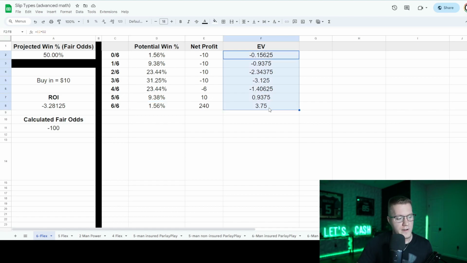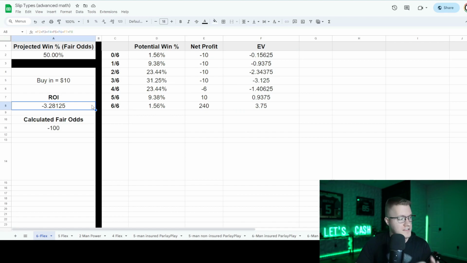I'm also showing the EV, the amount made in each scenario, whether I'm going 0 of 6, 1 out of 6, 2 out of 6, in the long term, right? So again, I can assume that at a 50% hit rate, I'm going to lose $3.28 in the long term per $10 that I put onto a slip in a 6-man flex slip.